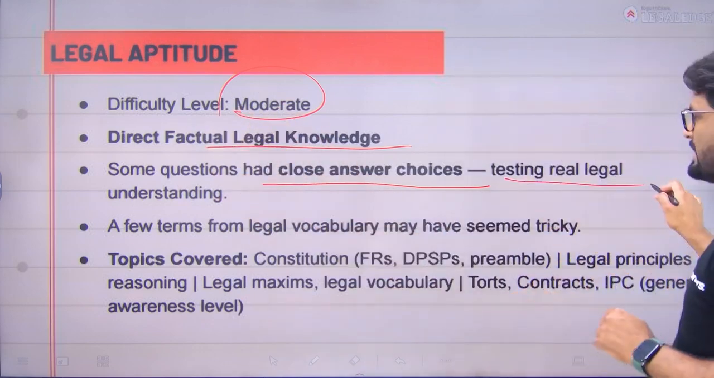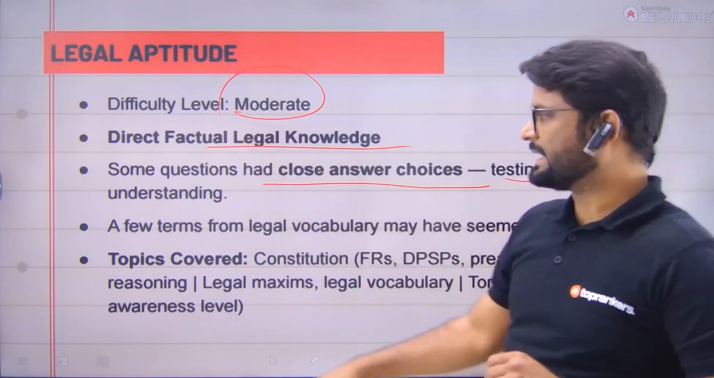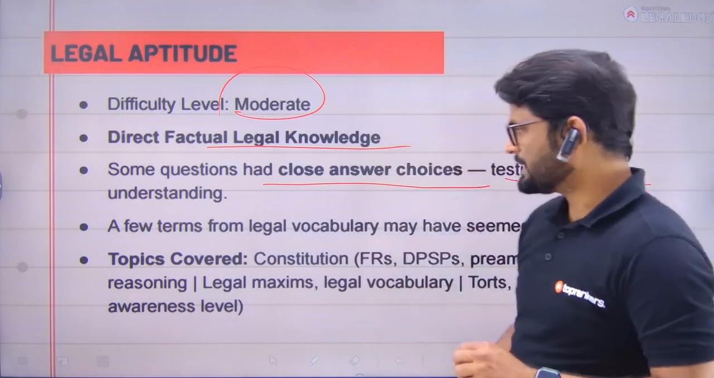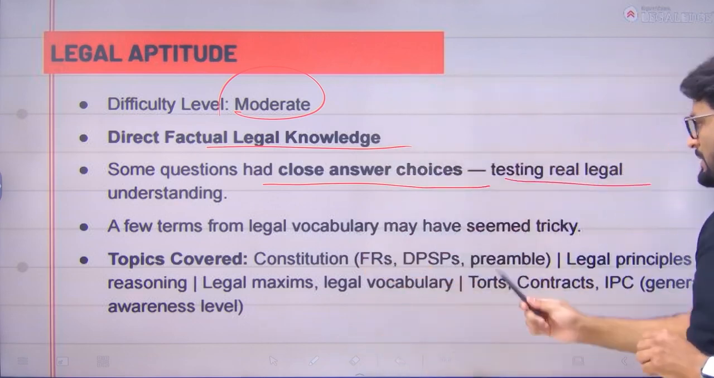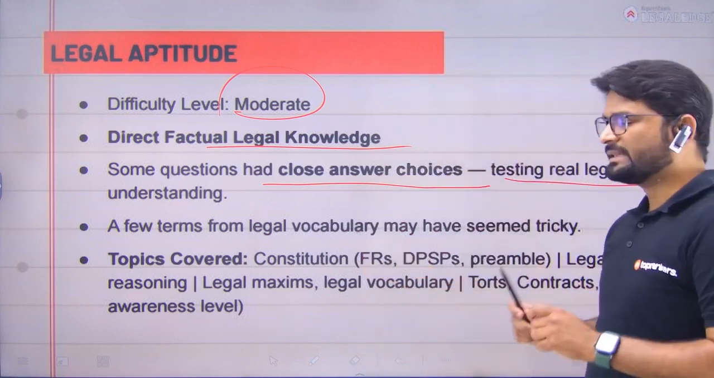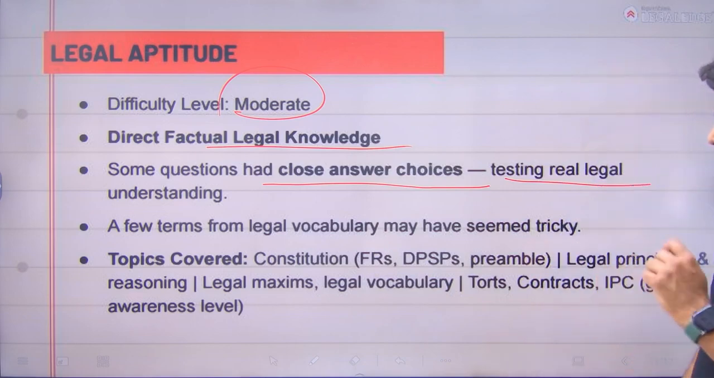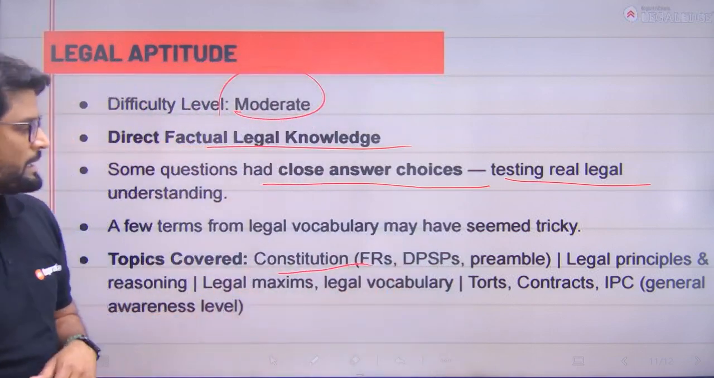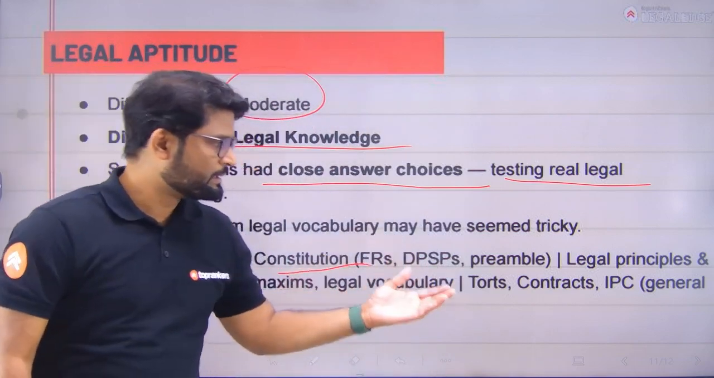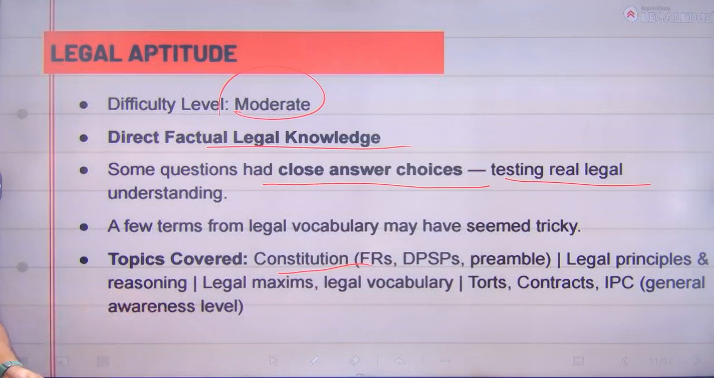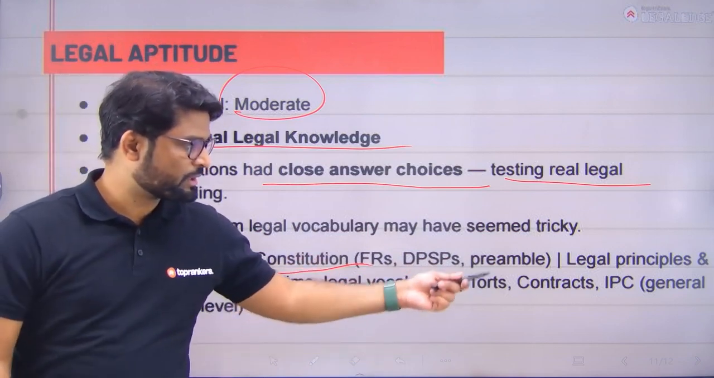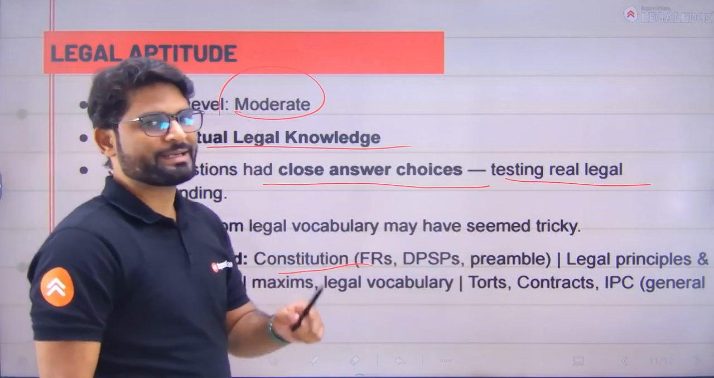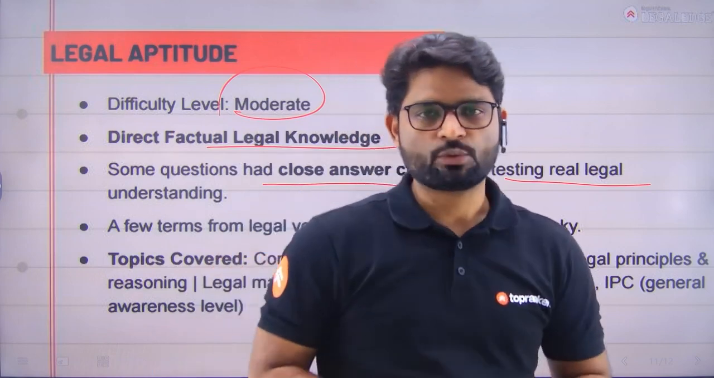They were trying to test your real legal understanding in this section. A few terms from legal vocabulary were also asked, and they were tricky. Plus, the topics covered were the Constitution, where they asked about FRs, DPSPs, and the preamble, legal principles, legal maxims, legal vocabulary, torts, contracts, and IPC. General awareness level was also tested in the legal aptitude part.